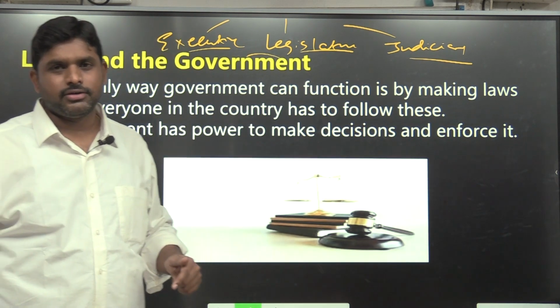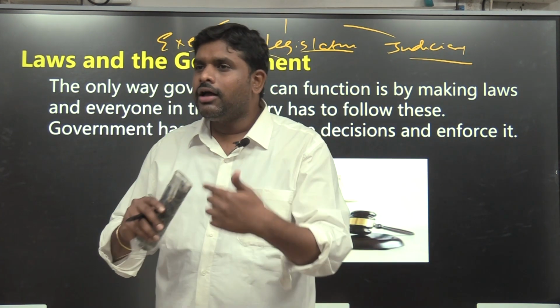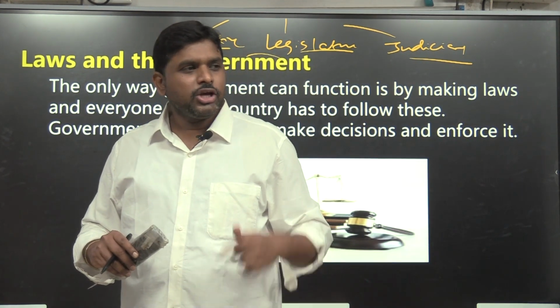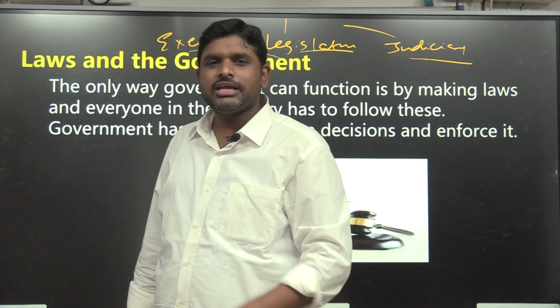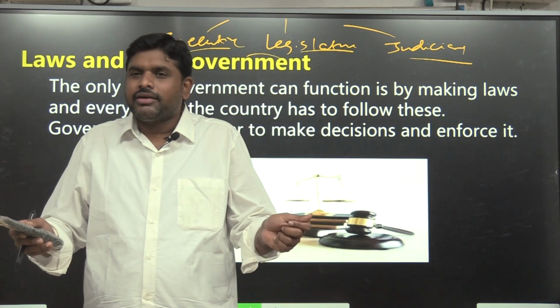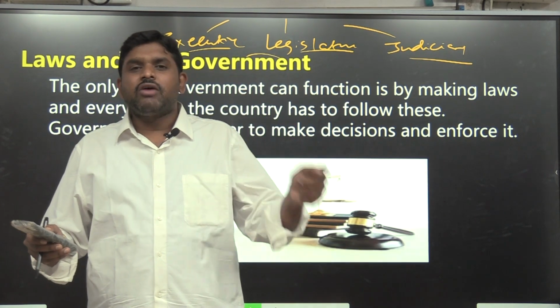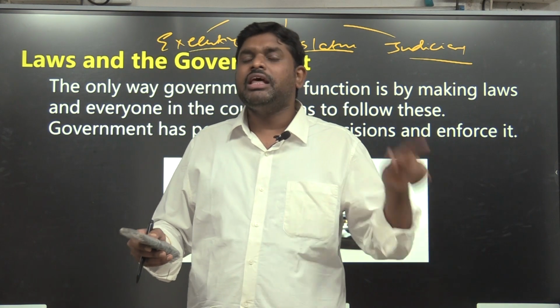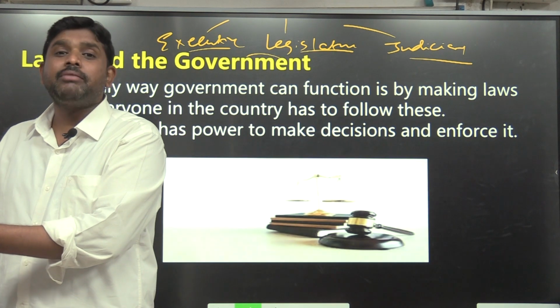The government, the executive, has an inherent relationship with the legislature. Whatever the government does, it does according to the rules made by the legislature. Both are separate, and that is the reason there will be no conflict of interest. How? If the government is also the legislature, what will happen? They will make rules according to their own interests. So the legislature is a separate body like Parliament.